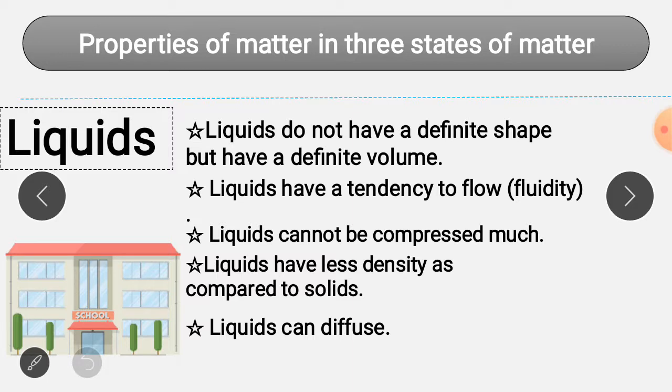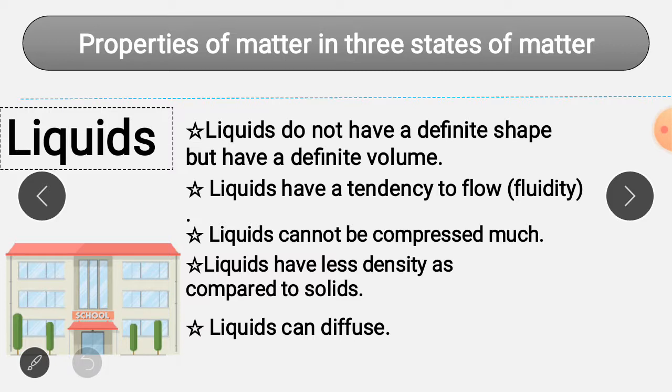Because of this reason only, the molecules of liquids are able to flow. So mainly that is forming our answer, that liquids are able to flow.